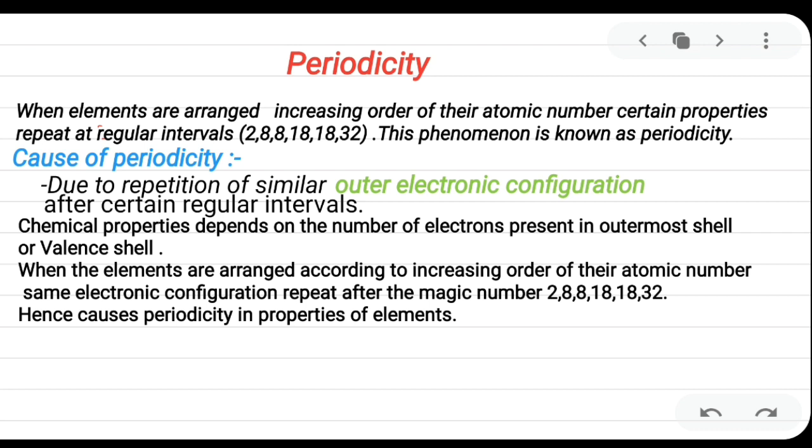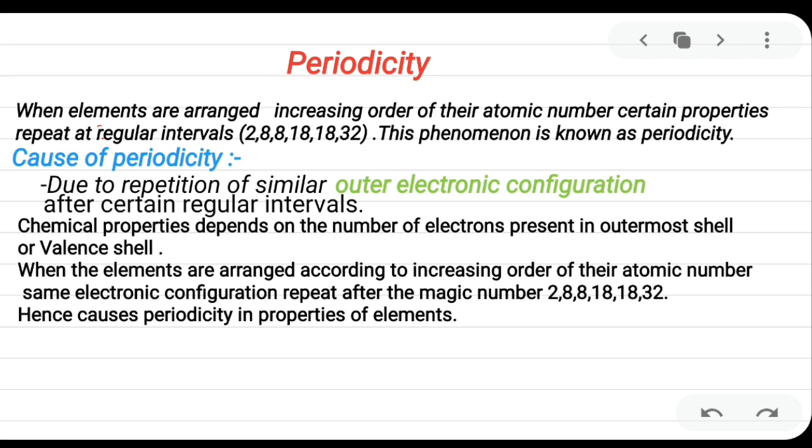The properties of the first element are similar to the properties of the third element. Then the property of the next element is similar to the property of the element which comes after the eighth element. This is known as periodicity.